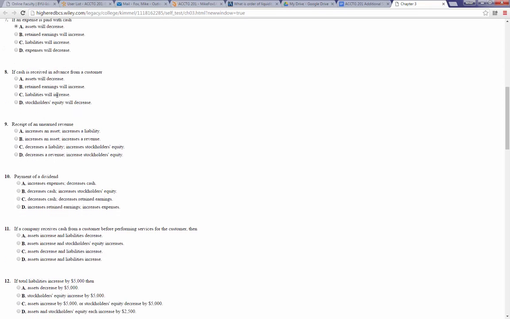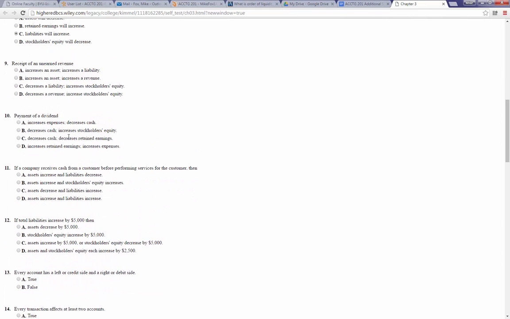If cash is received in advance from a customer, so the customer pays us before we've done anything for the customer, then our asset cash will increase, and our liability, usually called something like unearned revenue, will also increase. So assets will decrease? No. Retained earnings will increase? Nope. Liabilities will increase? Yes. So that transaction would look like asset increase, liability increase, and there'd be no change to the retained earnings.